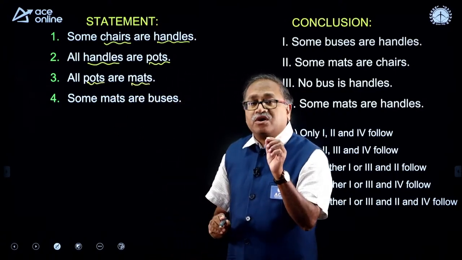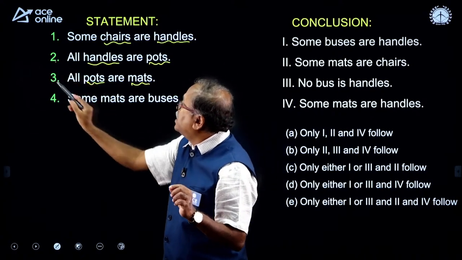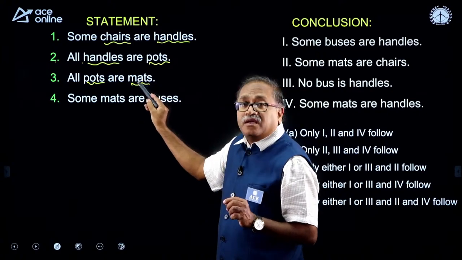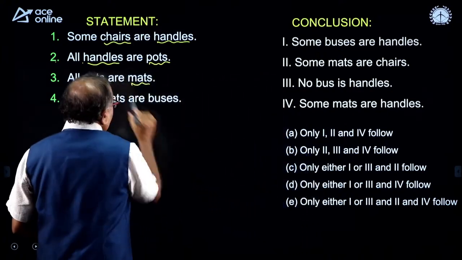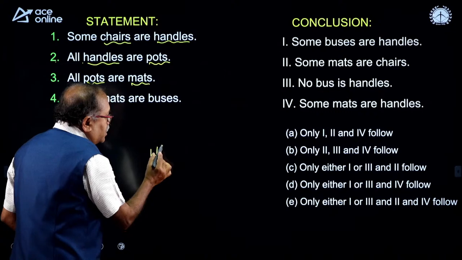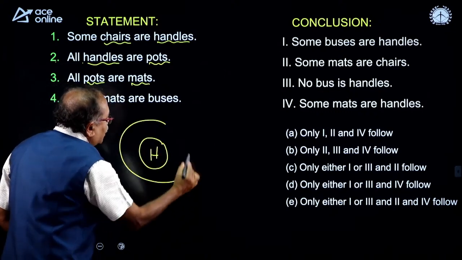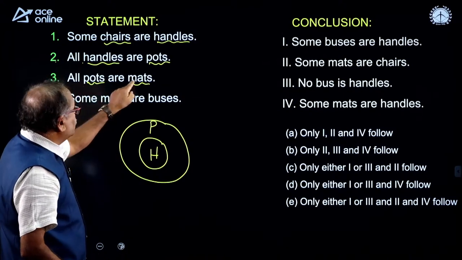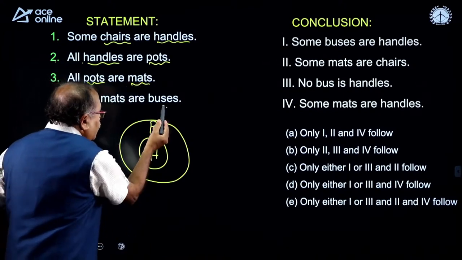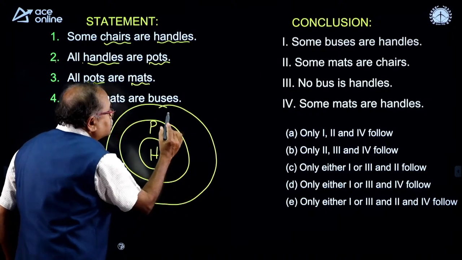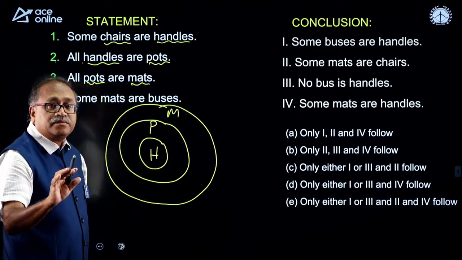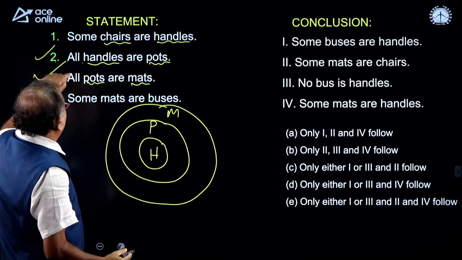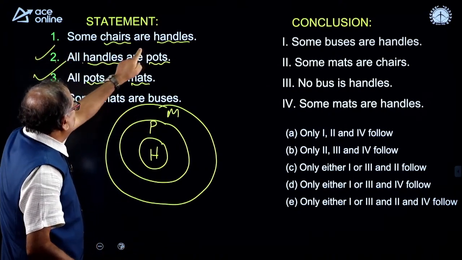So, the very first drawing I will draw for the second one and third one, because it says all handles are pots and all pots are mats. Look at this one. Handle, I am writing H. All handles are pots, I am writing P for pots, and the next one says all pots are mats. This is the pot, and all pots are mat. Okay. Now, this is done, second one and the third one.